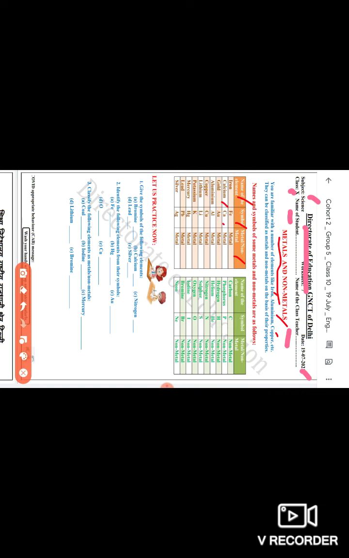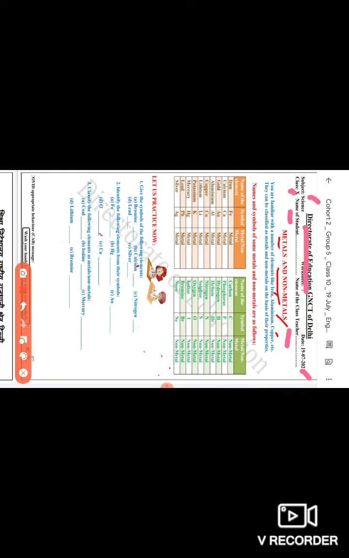Calcium, symbol Ca, metal. Gold, symbol Au, metal. Aluminium, symbol Al, metal. Copper, symbol Cu, derived from its Latin name cuprum. Gold's Latin name is aurum, so its symbol becomes Au. Similarly, iron is also a metal, and its symbol is derived from its Latin name ferrum, so its symbol becomes Fe. So you can easily see these things.